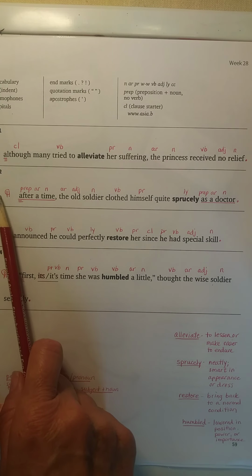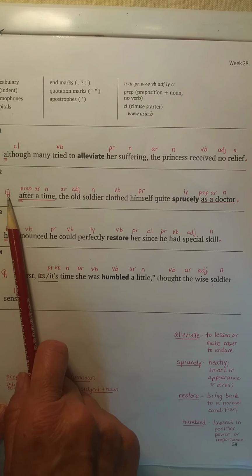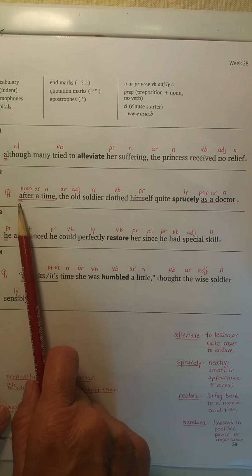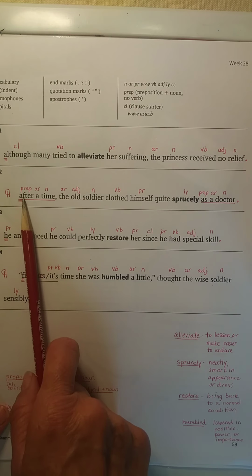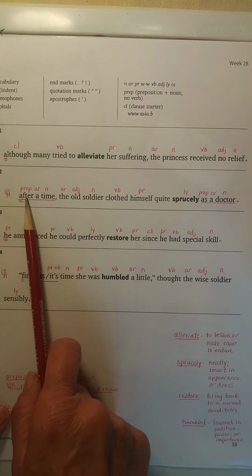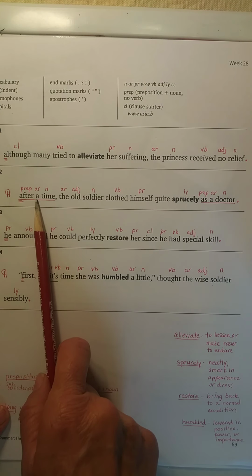All right, sentence 2. Here we have an indentation, so we need to put our paragraph symbol so we remember to indent when we rewrite. Capitalize the word after because it's the beginning of the sentence. And here we have a prepositional phrase, so underline after a time. After is the preposition. A is an article.